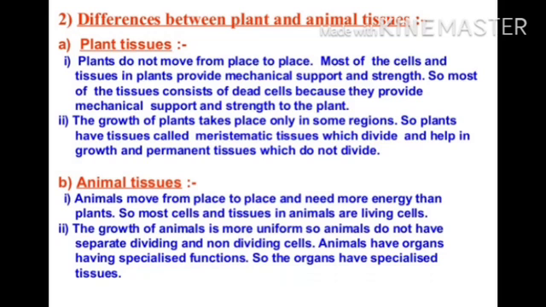These tissues are localized in certain regions, but on the basis of the dividing capacity, various plant tissues can be classified as growing or meristematic tissue and permanent tissue. Cell growth in animals is more uniform, so there is no such demarcation of dividing and non-dividing regions in animals.